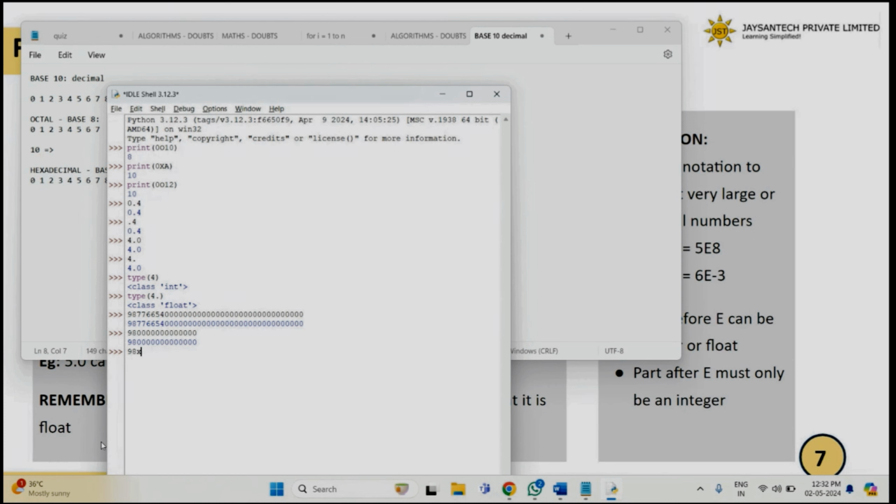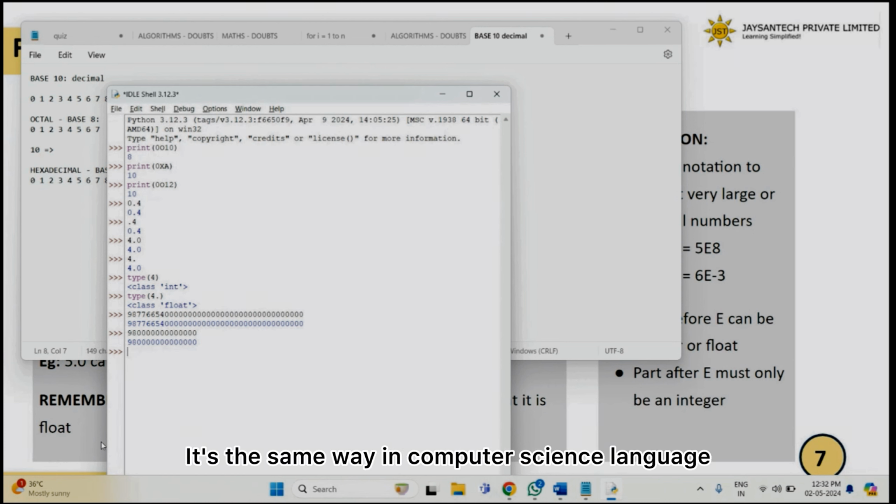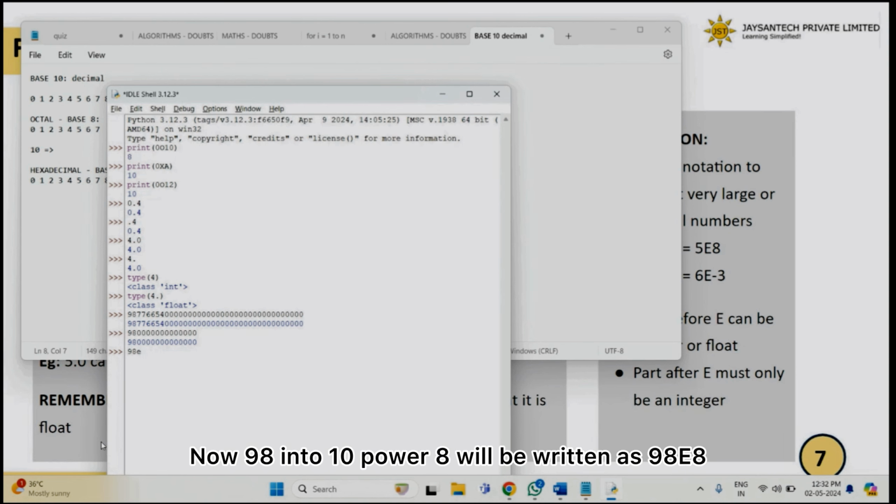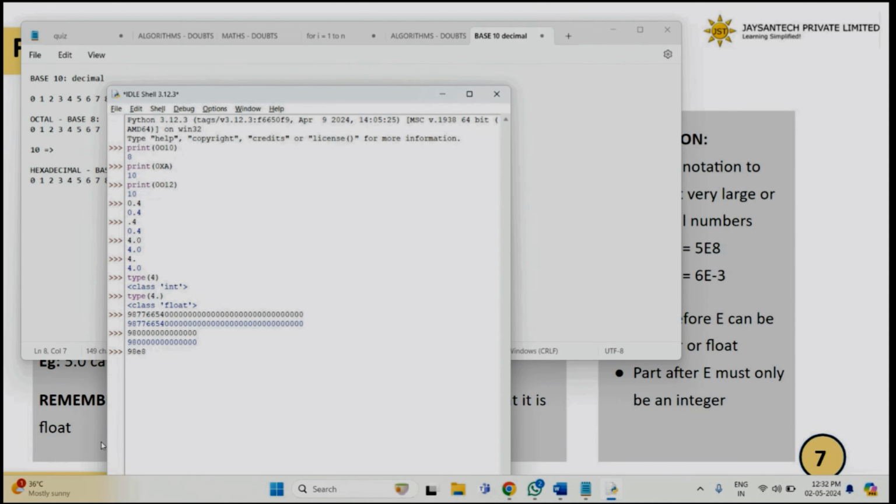In computer science, instead of that multiplication operator, you put an E, capital E or small e, followed by the power. Now 98 into 10 power 8 will be written as 98E8. This is nothing but 98 into 10 to the power 8.